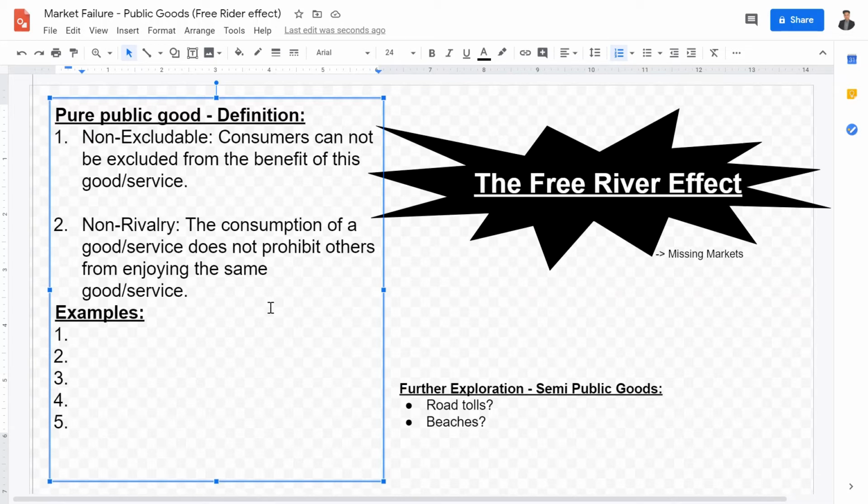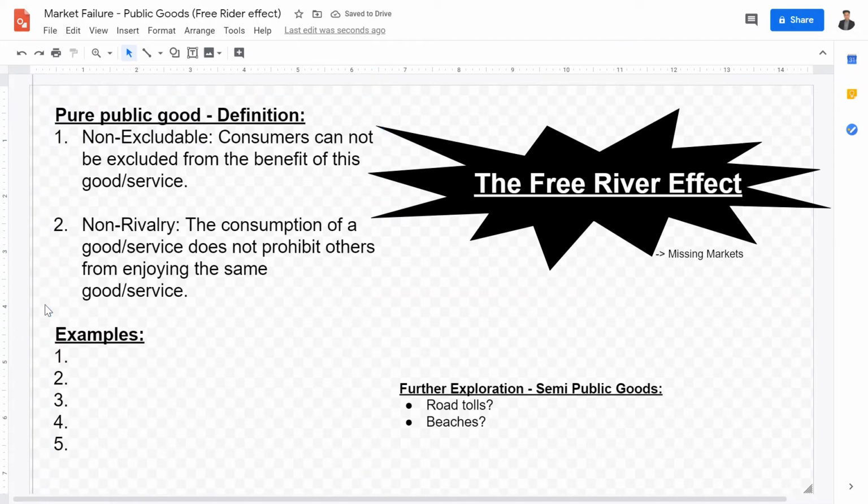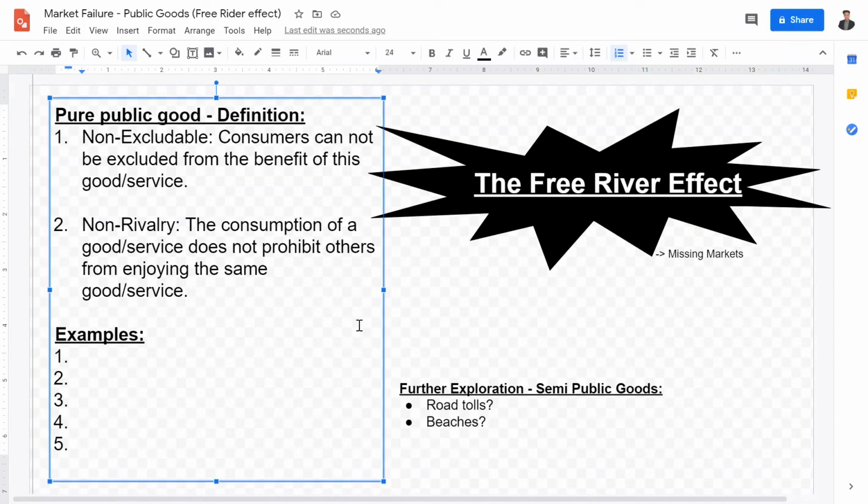And this is extremely different from other goods, non-public goods, for example, a chocolate bar. When you enjoy the chocolate bar, other people cannot enjoy the same exact chocolate bar and get the same marginal utility. So this is where the concept of non-rivalry comes in for public goods.